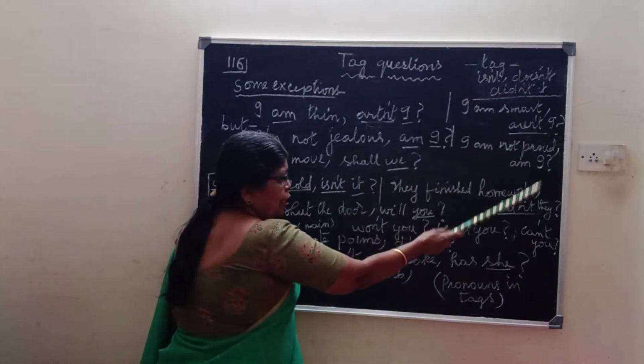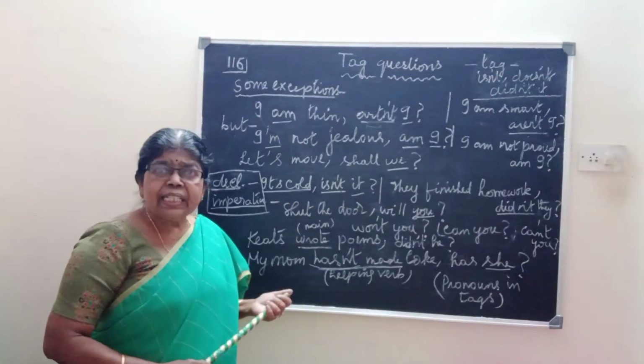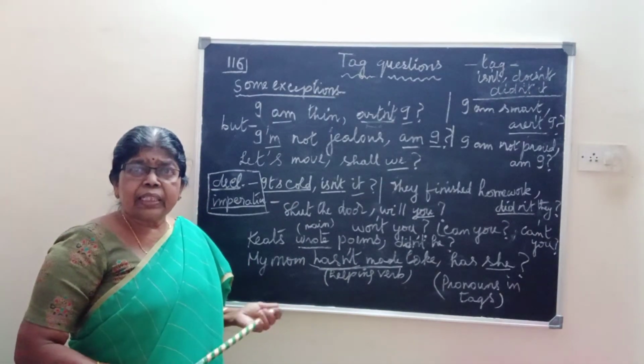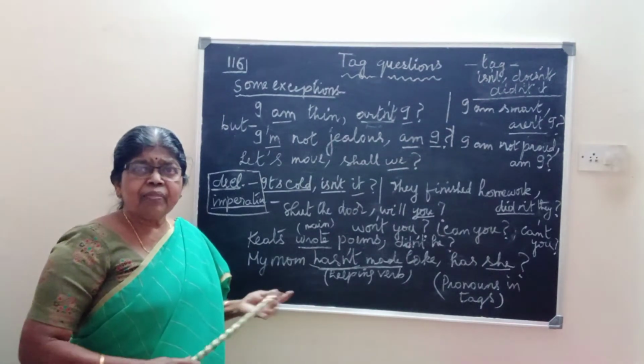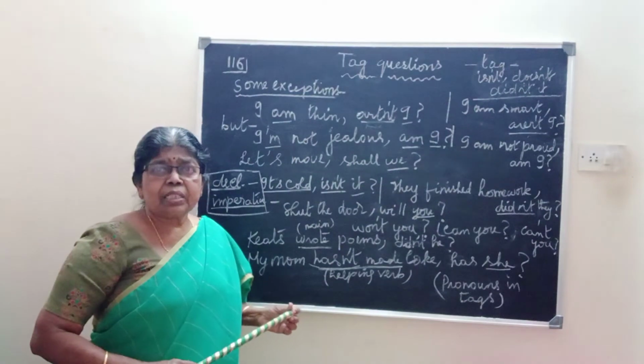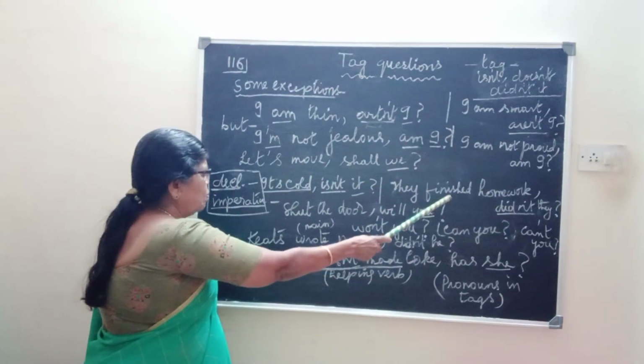They finished homework, didn't they? Ordinary statements. He went fast, didn't he? He never left. He never left us. Did he? Never means that it is a negative sense. So, did he? So all these are statements, declarative statements.